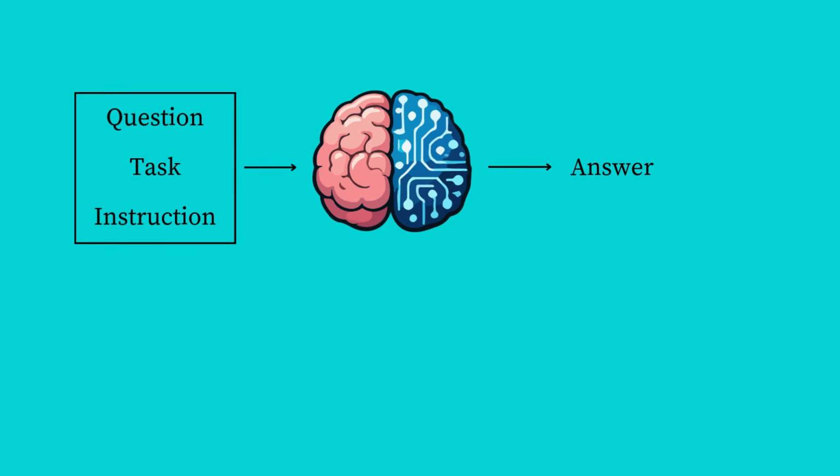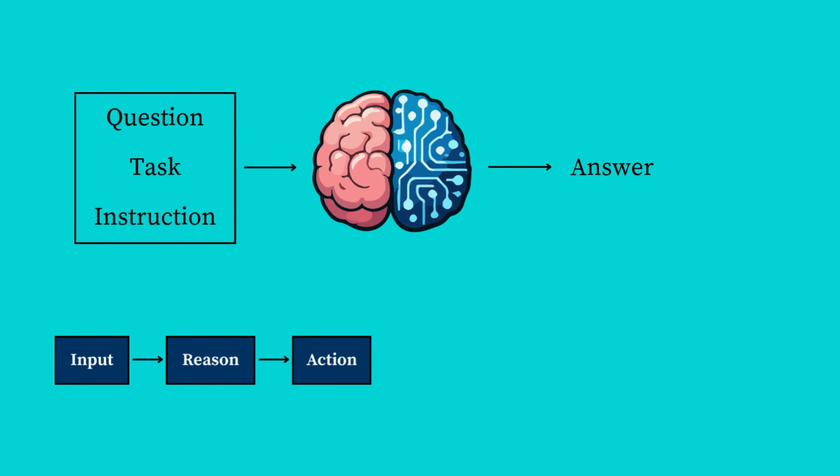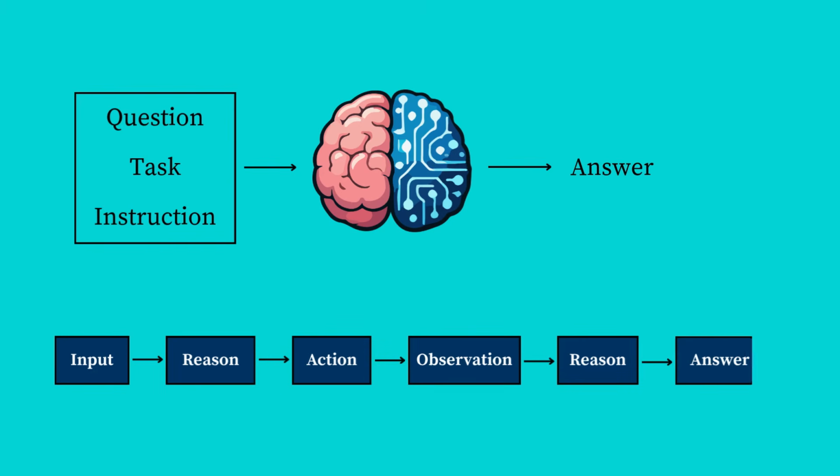The tool performs the requested action and returns information. This returned information is called an observation. The model then looks at the observation, reasons about it, and decides the next step. So the flow becomes input, reason, action, observation, then again do the reasoning and provide the final answer. This loop is the foundation of modern AI agents.